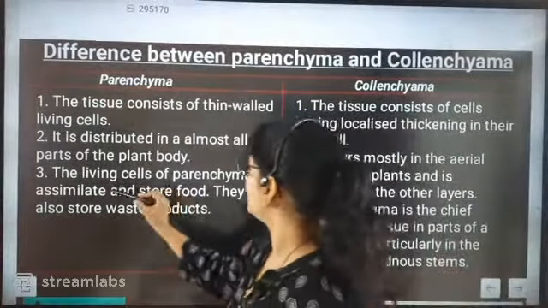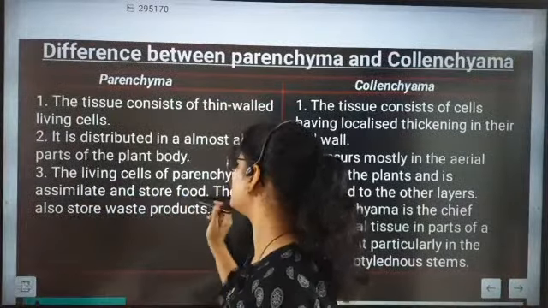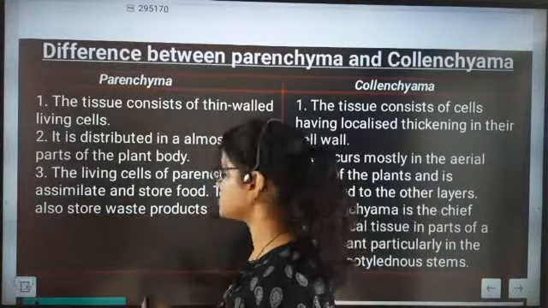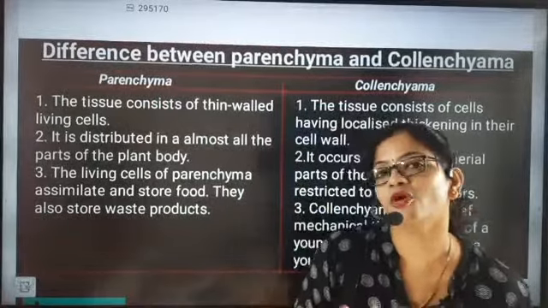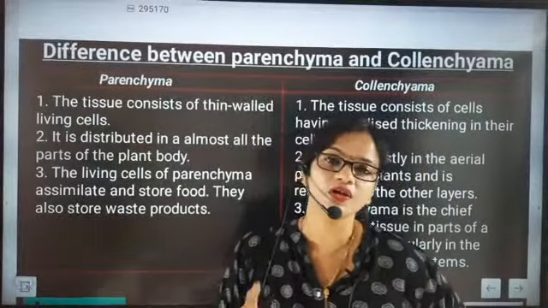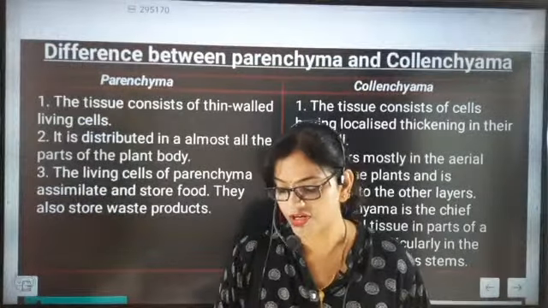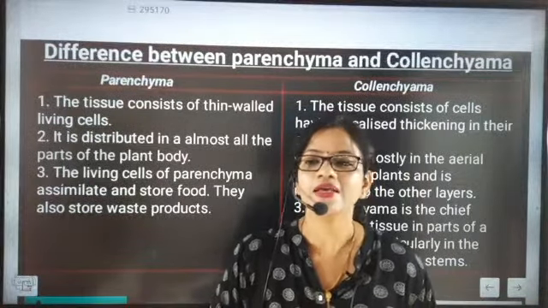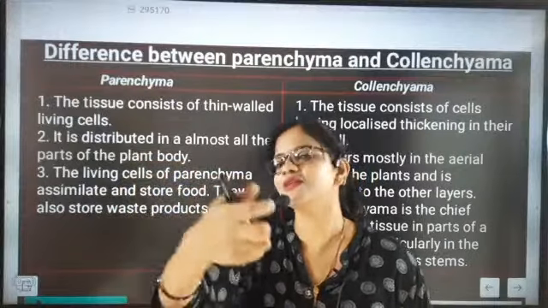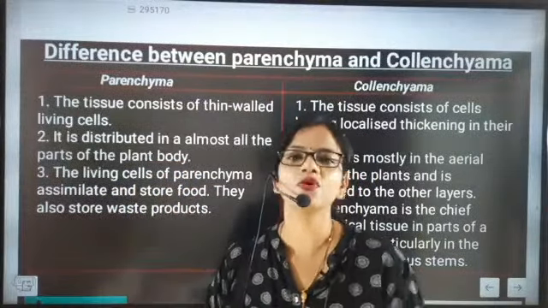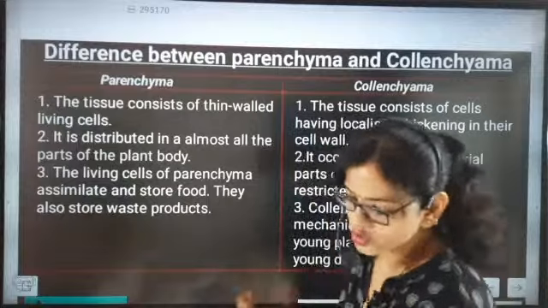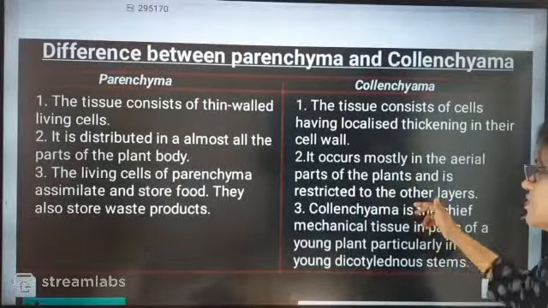Now look here. The living cells of parenchyma assimilate and store food. They also store waste products. This is also a very important part. We understood this when we were discussing parenchymatic tissues: the cells store food and waste products also. But are collenchyma cells storing food and waste products? Come on, check this one out.